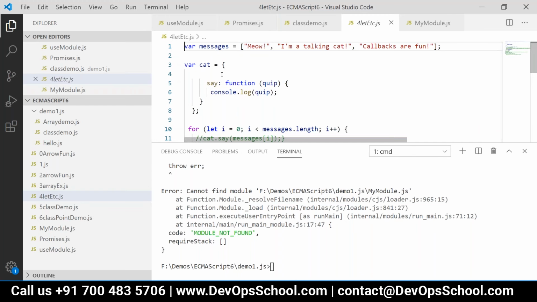And that way, do we need to give the type while declaring a variable? No. So the variable that we are declaring can be of any type. It can be a number, it can be a string, it can be any other object, anything, right?